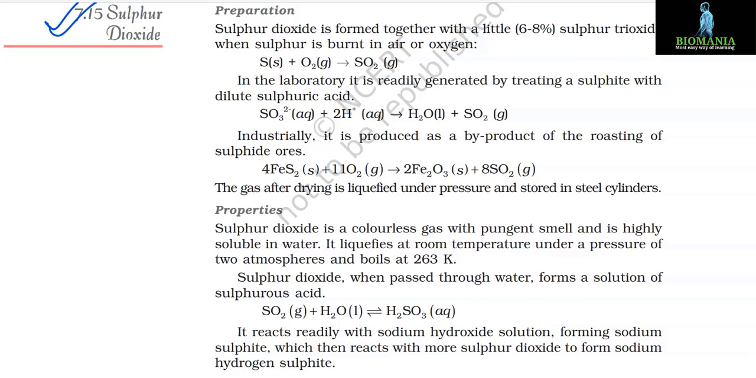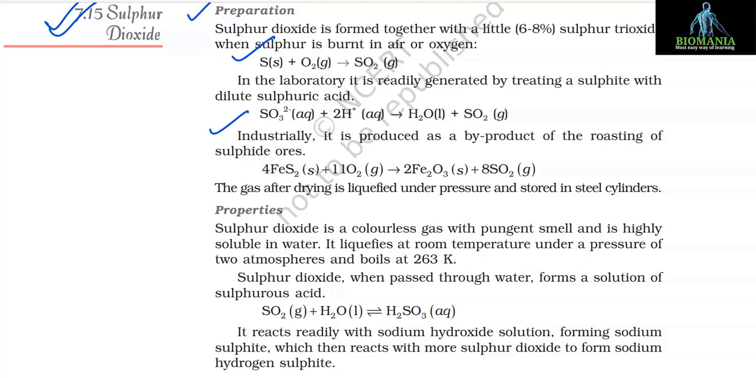7.15 Sulfur dioxide. Preparation. Sulfur dioxide is formed together with a little, 6 to 8%, sulfur trioxide when sulfur is burnt in air or oxygen. Sulfur plus O2 gives SO2. In the laboratory, it is readily generated by treating a sulfite with dilute sulfuric acid. The reaction is SO3 2 negative plus 2H positive gives H2O plus SO2.